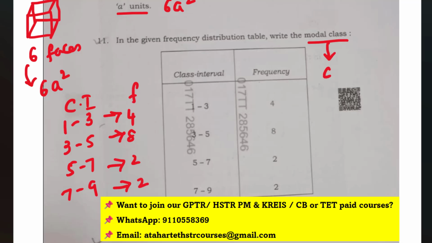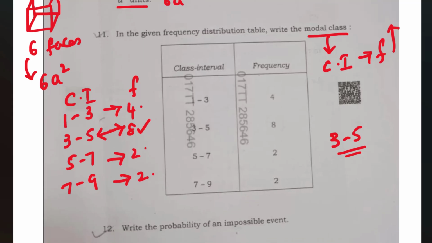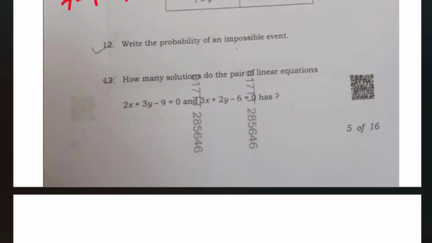Now what is a modal class? Modal class is such a class interval corresponding to maximum frequency. So what is the maximum frequency here in 4, 8, 2 and 2? 8 is the maximum frequency, right? What is the corresponding class interval for that frequency? It is 3 to 5, right? So that 3 to 5 is the modal class. That is the answer here. Okay, clear, right?